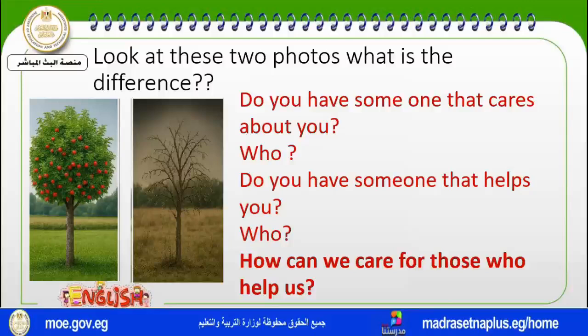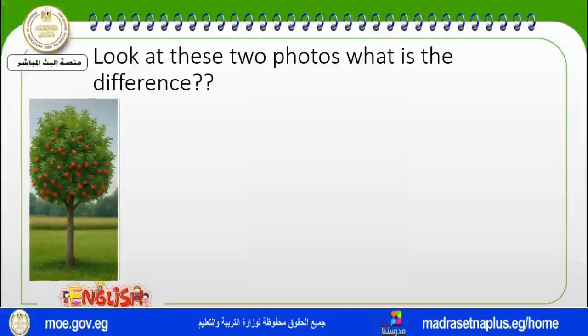Think about the pictures and how they are different. This is the first one. It's full of apples. It has a strong trunk. It's in a green area. It has fruits. So this tree is powerful and strong. That's why there is someone who cares about this tree. This person gives it water, protects it, and so on.